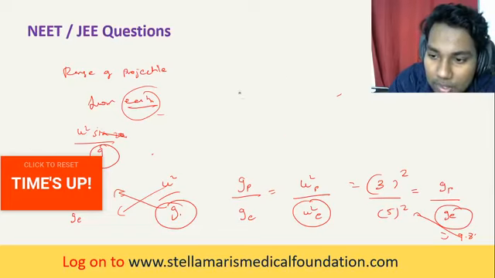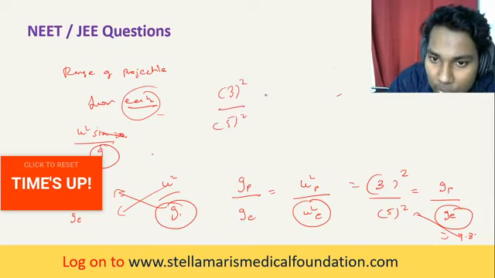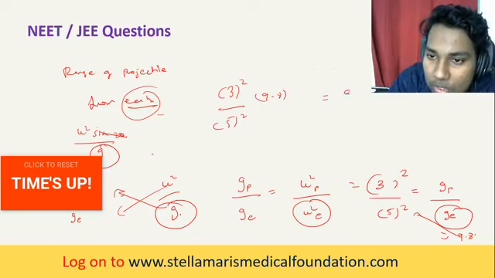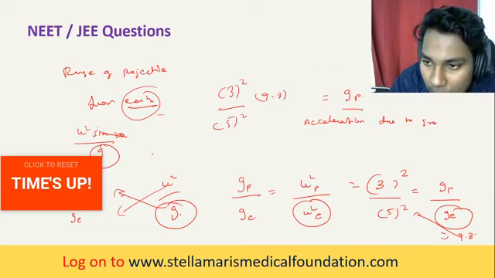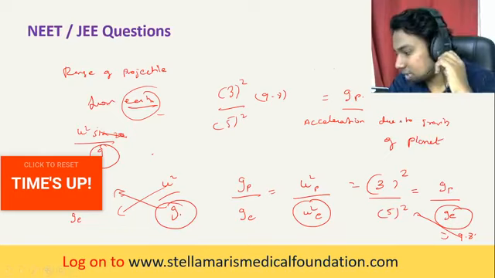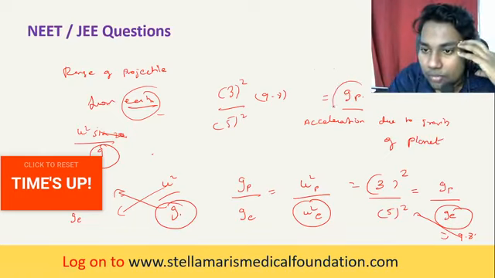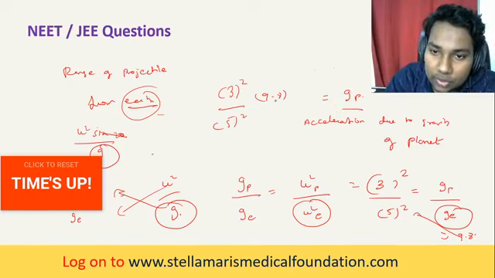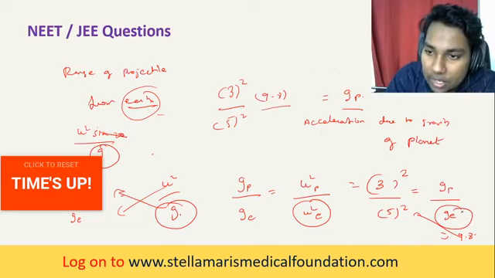Take this to the other side. So 3 squared by 5 squared into 9.8 is equal to g of p, that is the acceleration due to gravity of the planet. You should understand the sum till here. What you are finding out is gravity of the planet is equal to 3 squared by 5 squared into 9.8. 9.8 is nothing but the gravity of Earth.